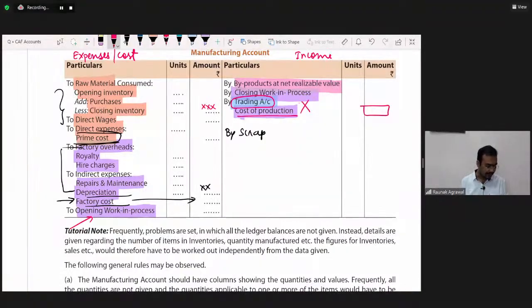Yes, correct, Kashish, correct. Yes, Sarvagya Jain, yes. Scrap machine also we can credit. Yes, Rishu Chauhan, yes, it can be credited.